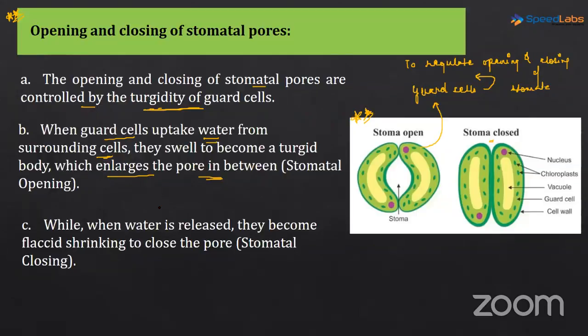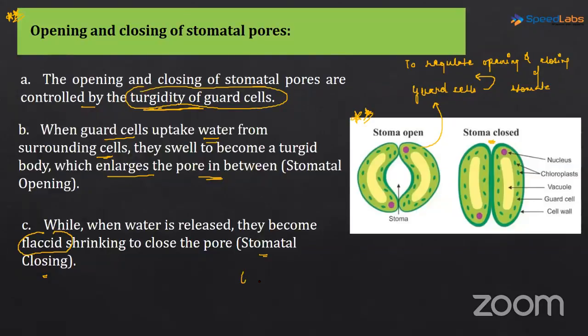Water being released means the water is being lost from here. If the guard cell loses water into the surrounding epidermal cells, it is going to shrink and become flaccid, and then the stomata will close. So this is stomatal closing. The complete function of opening and closing of the stomata revolves around the turgidity of the guard cells.